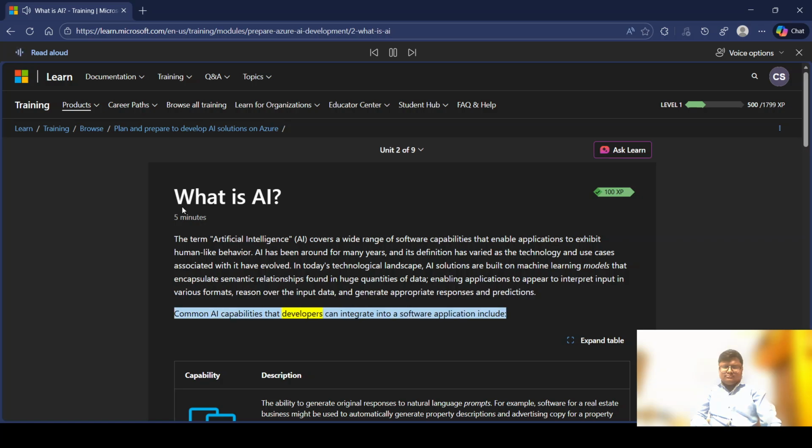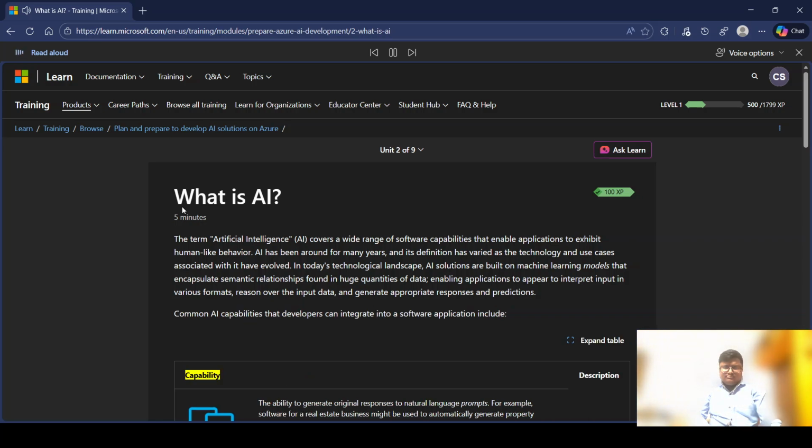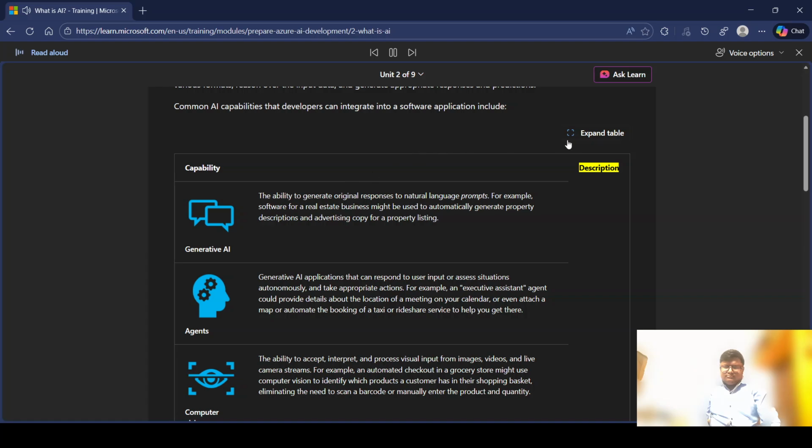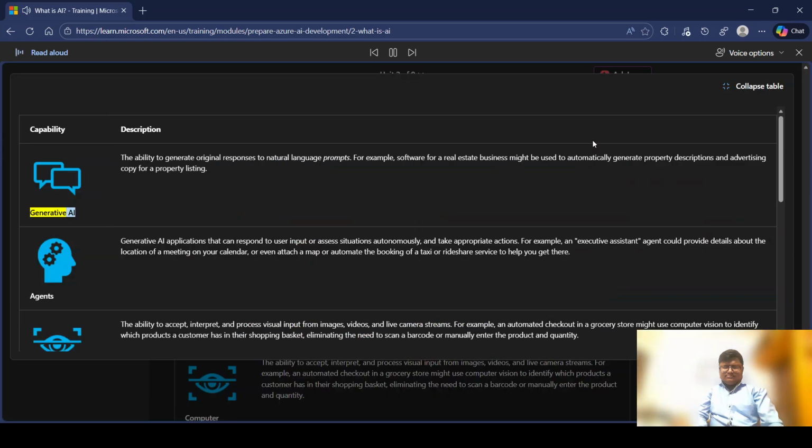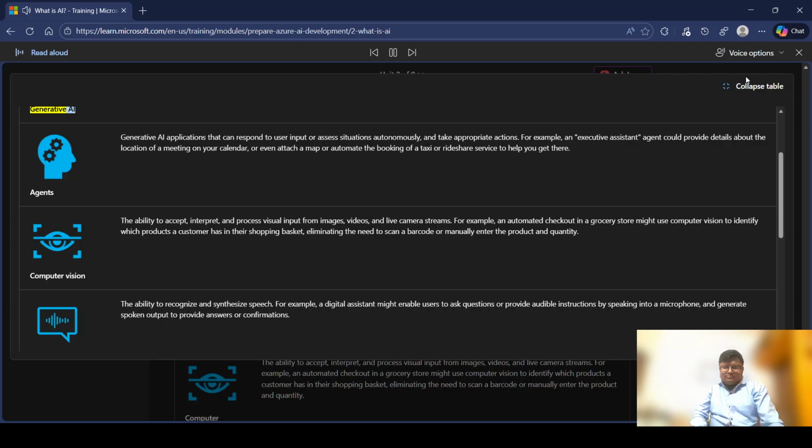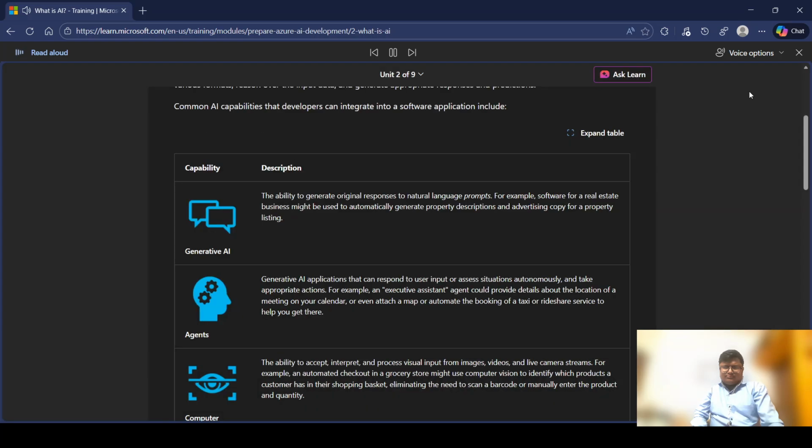Common AI capabilities that developers can integrate into a software application include generative AI, the ability to generate original responses to natural language prompts. For example, software for a real estate business might be used to automatically generate property descriptions and advertising copy for a property listing.